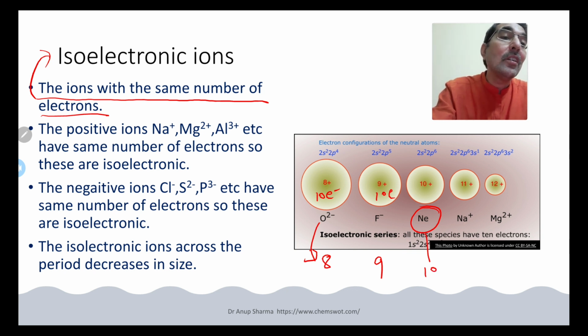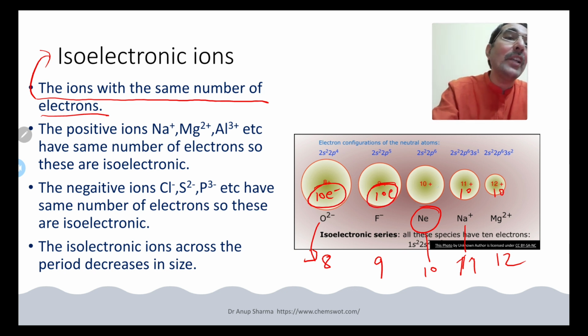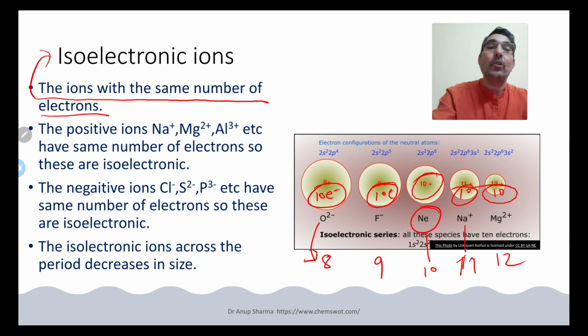Sodium was how many initially? 11, and it lost 1 electron, so what happens? 10 electrons now. Magnesium was originally 12, it lost 2 electrons, so now how many? 10 electrons. So all of them have 10 electrons, so they are isoelectronic.